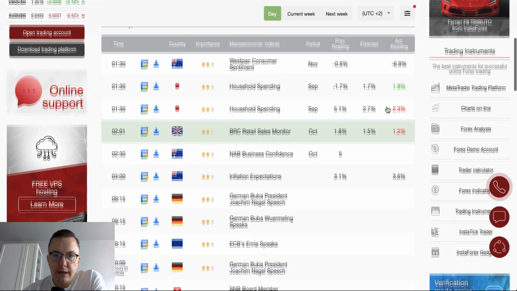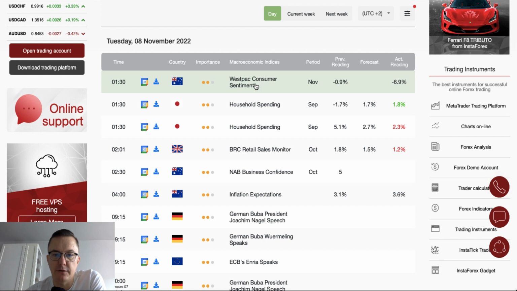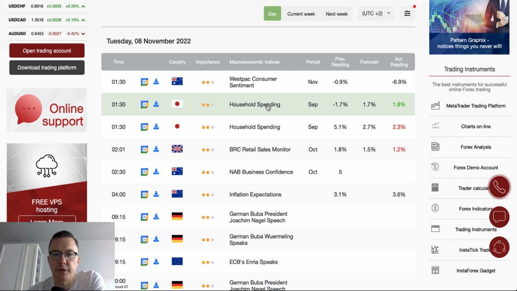We got some data overnight, of course, for example, from the Australian and the New Zealand economy. We got the Westpac consumer sentiment, we got the NAB business confidence and inflation expectations. As you can see, the inflation expectations in Australia increased from 3.1% to 3.6%. We got data from Japan in the form of household spending, and the household spending increased from minus 1.7% to 1.8%. So pretty nice jump up.